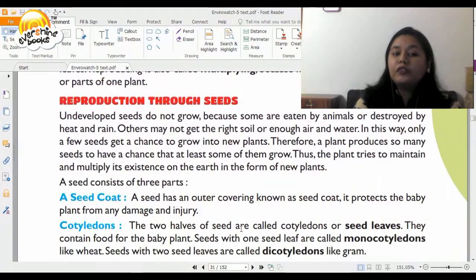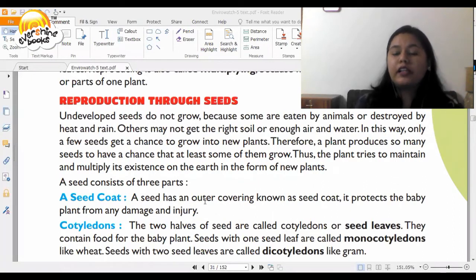Now we talk about the three parts of a seed. All right. So a seed is not just the portion that you see. There are many parts to it. So what are these parts of a seed? Let's study these. The first part is the seed coat. That is the outer covering. A seed has an outer covering known as the seed coat. It protects the baby plant from any damage or injury.